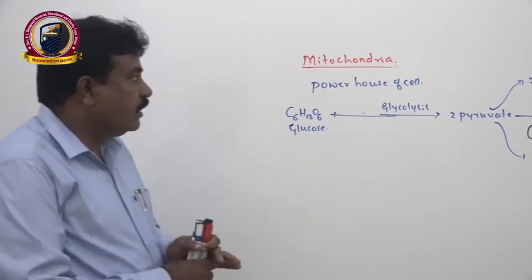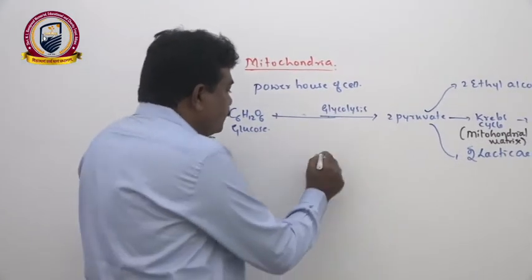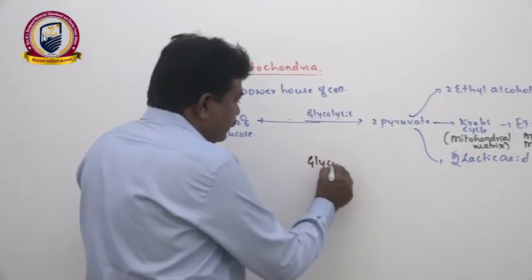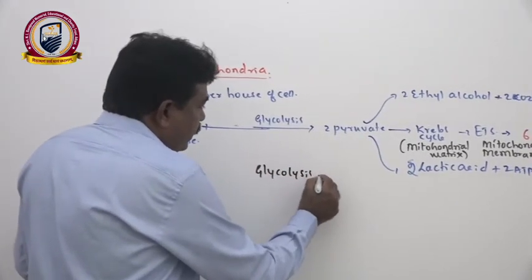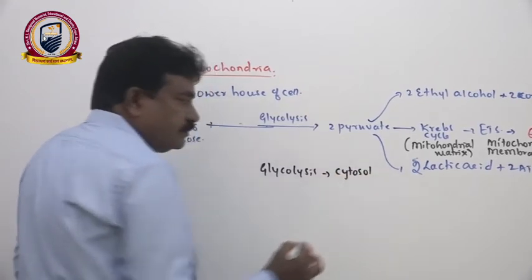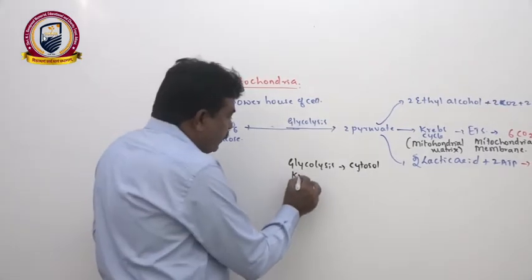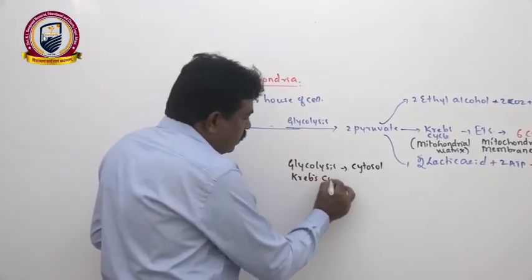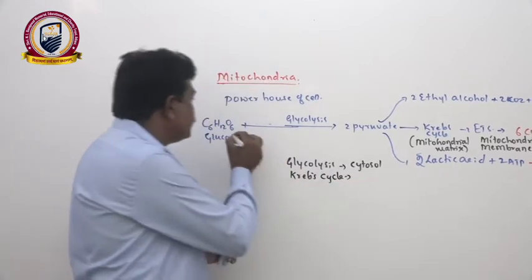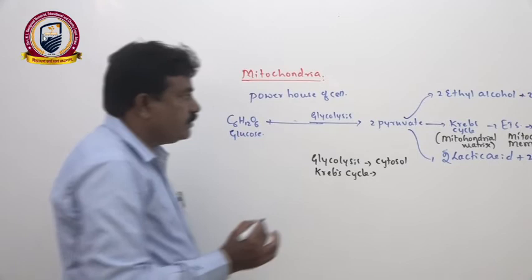Take respiration, which includes glycolysis. It generally takes place in the cytosol. There is no need of mitochondria at all. The second step of aerobic respiration is the citric acid cycle or Krebs cycle.